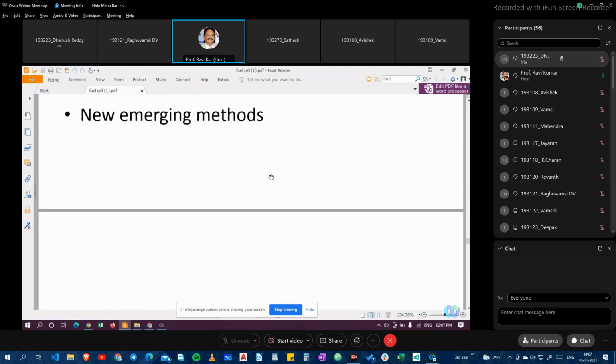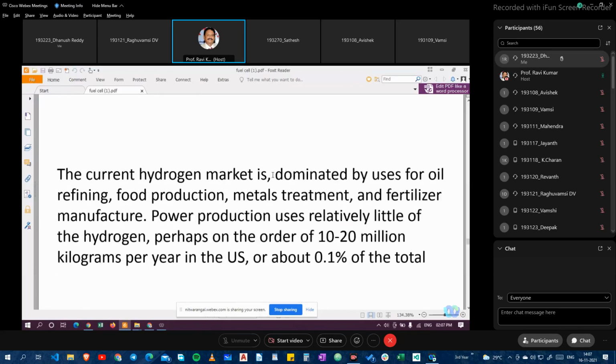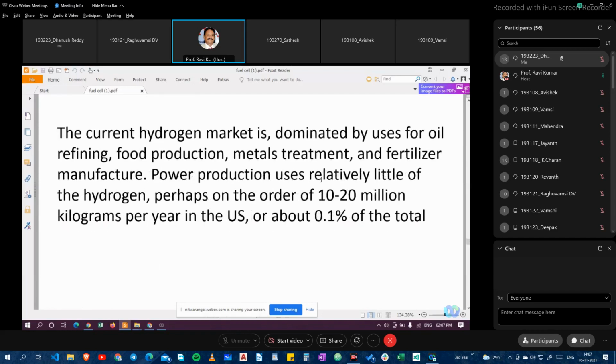The current hydrogen market is dominated by use for oil refining, food production, metal treatment, and fertilizer manufacturing. Power production uses relatively little of the hydrogen, perhaps on the order of 10 to 20 million kilograms per year in the US, or about 0.1% of the total energy storage.